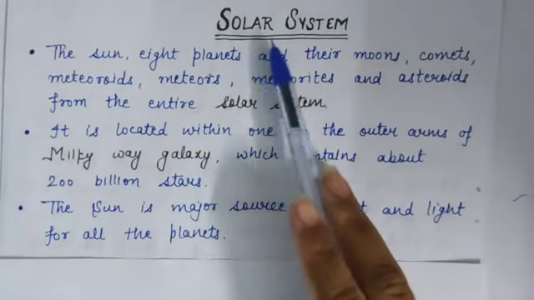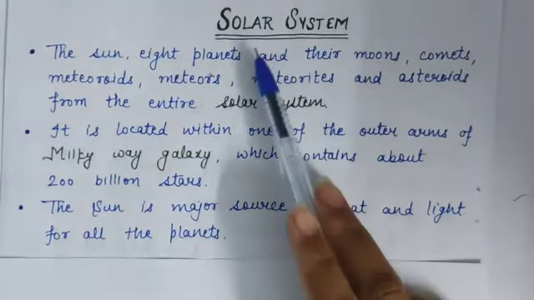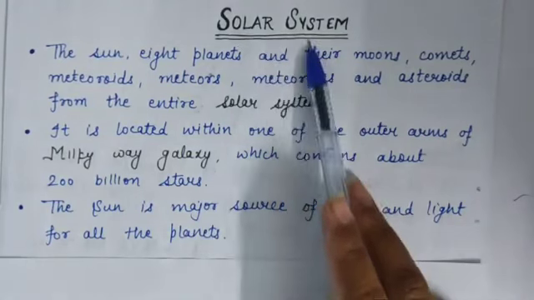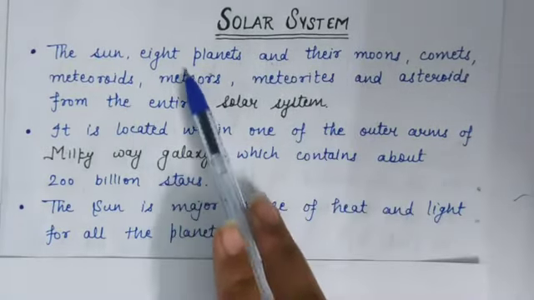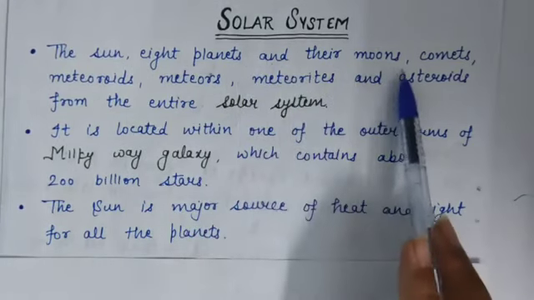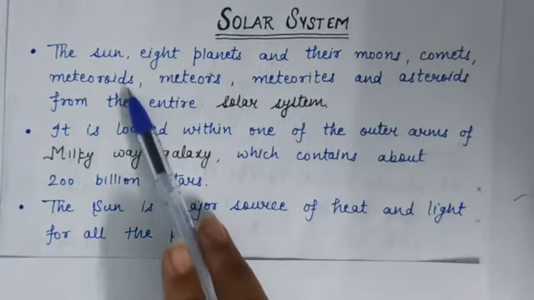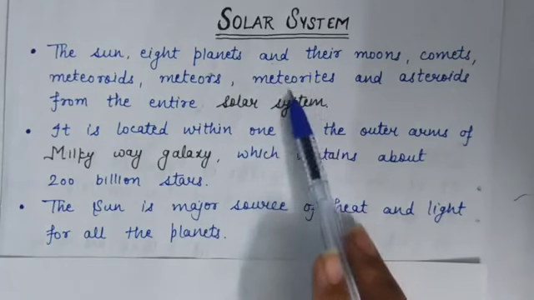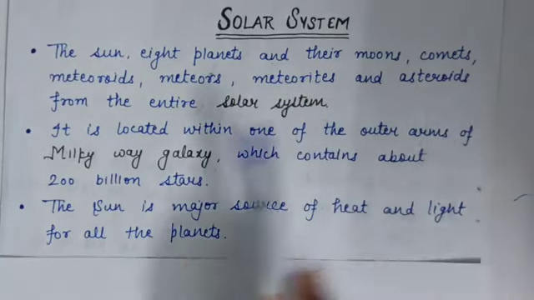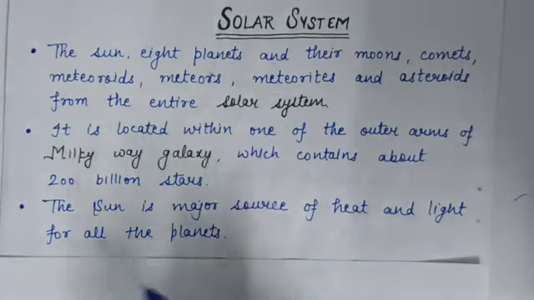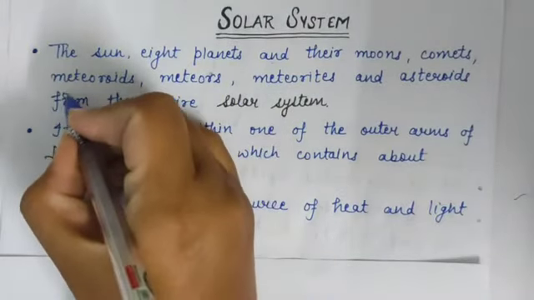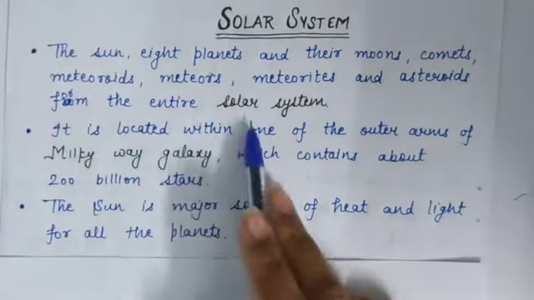The next topic is the solar system. You have already learned in the previous classes what the solar system is. The sun, 8 planets and their moons, comets, meteoroids, meteorites and asteroids together form the entire solar system.